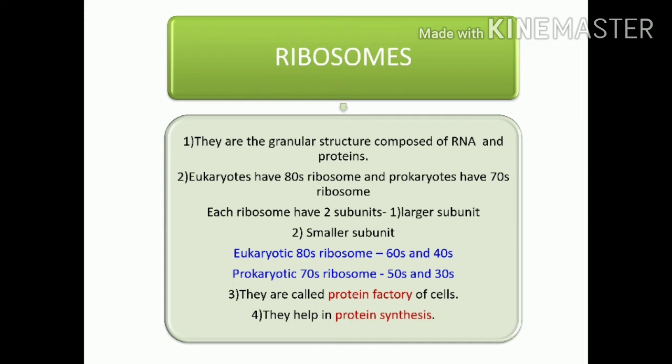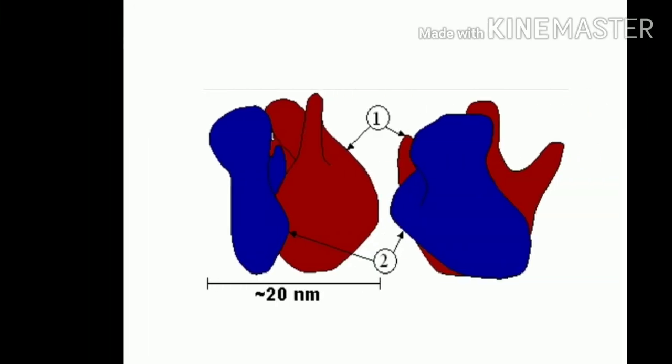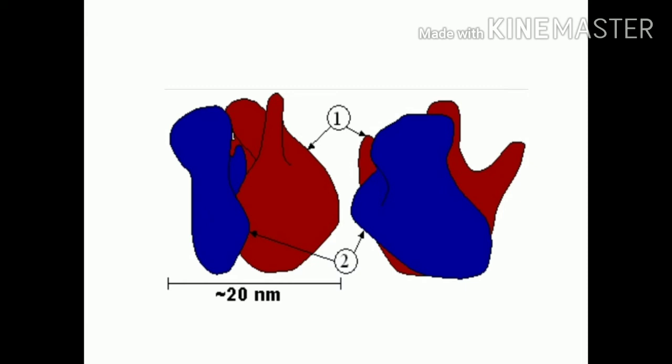The main function of ribosome is the synthesis of protein. That's why the ribosome is known as the protein factory of the cell. As you can see in the picture, the ribosome has two subunits. The smaller subunit is the blue one, and the maroon one is the larger subunit. The average size of the ribosome is around 20 nanometers.